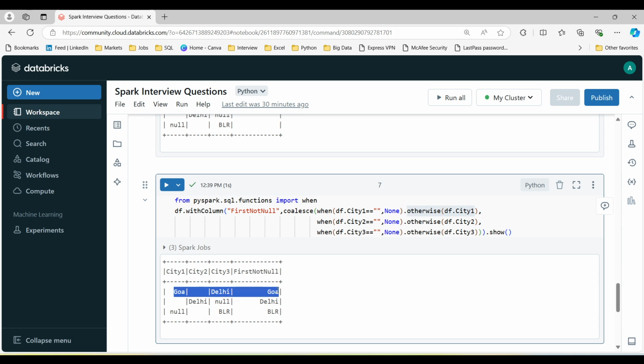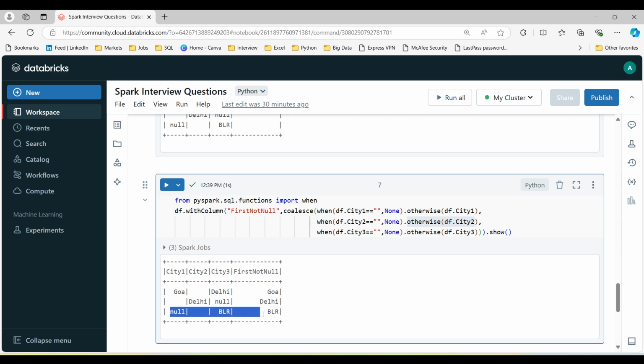As you can see here, it is Goa. Then again, df.city2. Now it will check df.city2. Here also it checks whether it contains a null or not, and takes the first not null value. So I have taken df.city2. As you can see clearly, the first not null value is Delhi, so it has taken Delhi.